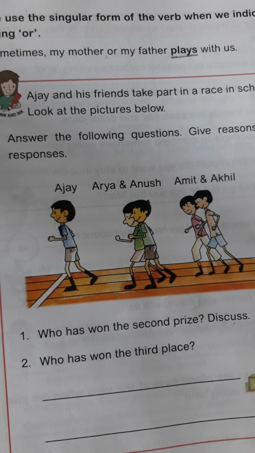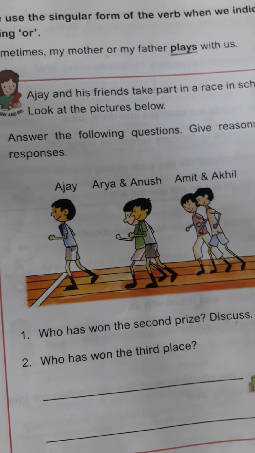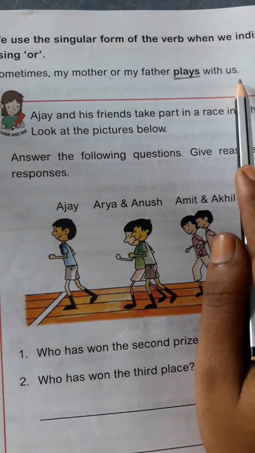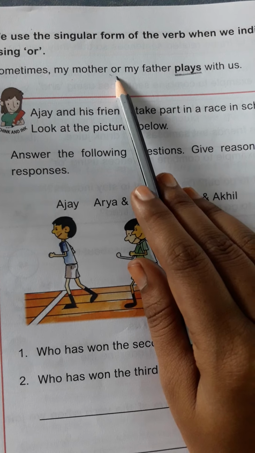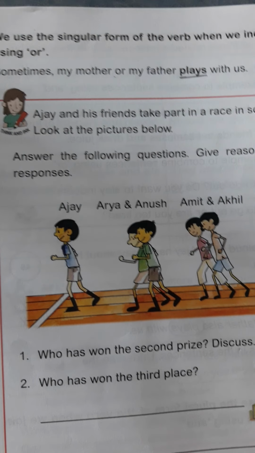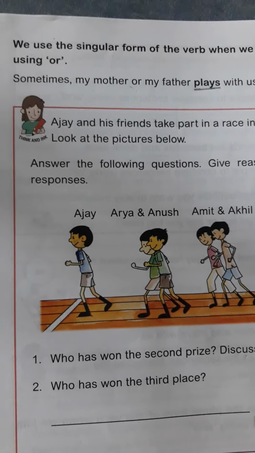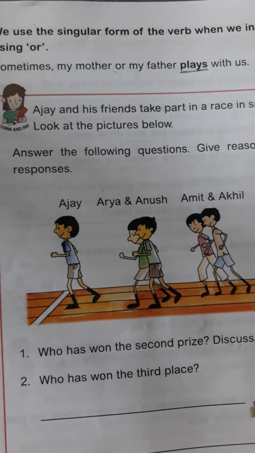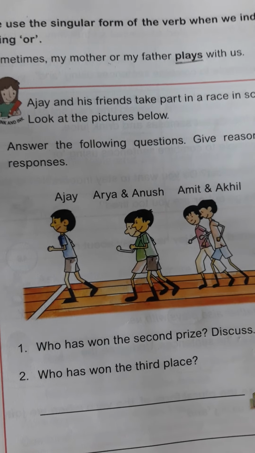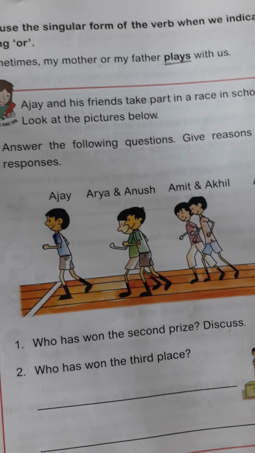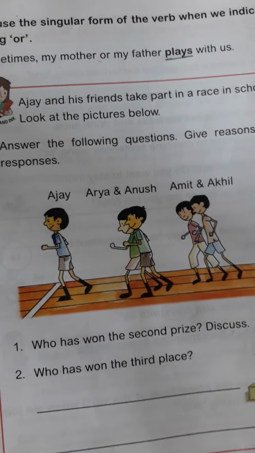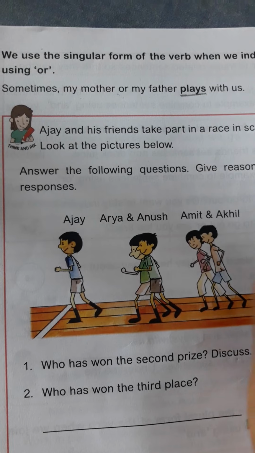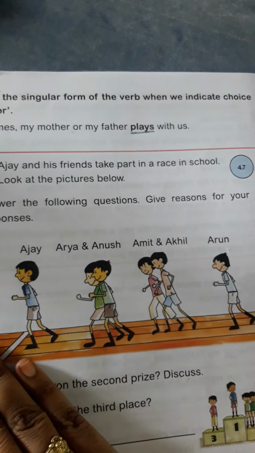యూజ్. బట్ కమింగ్ టు అండ్ మీన్స్ బోత్. ఓకే, మై ఫాదర్ అండ్ మై మదర్ ప్లే విత్ అస్. ఓకే, దట్ మీన్స్ ఇక్కడ అండ్ ఉందంటే మై ఫాదర్ ఆడతారు, అలాగే మదర్ కూడా నాతో ఆడతారు. వాళ్ళిద్దరూ ఆడినప్పుడు ప్లూరల్ form of the verb use cheyali. That means plural form means are, play, like this. And singular form means we have to use is. Okay, is, is, and like this plays also. Okay children, like that we have to do.